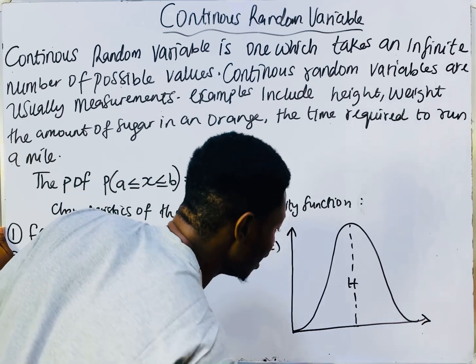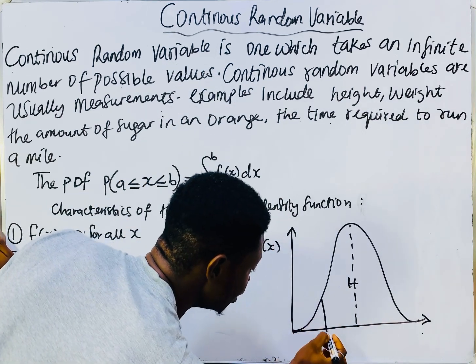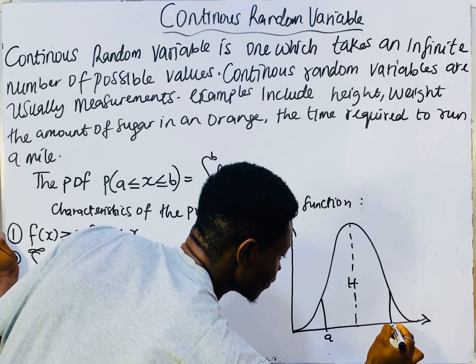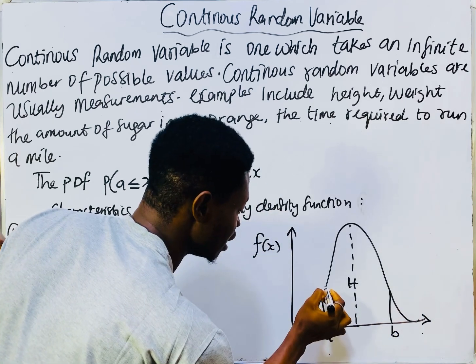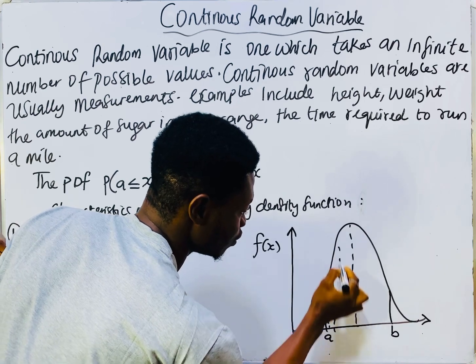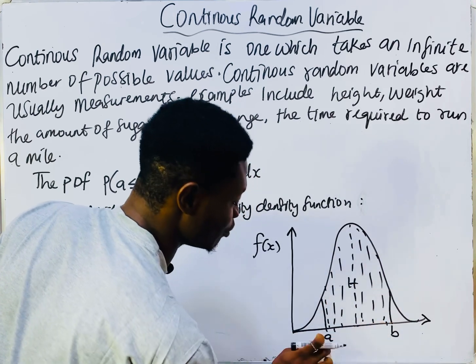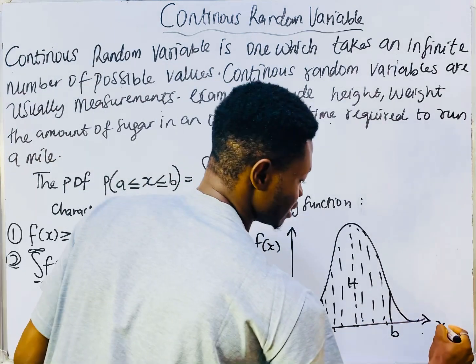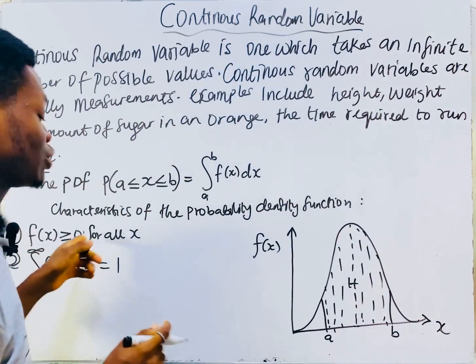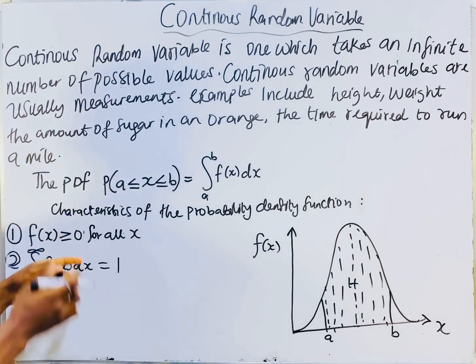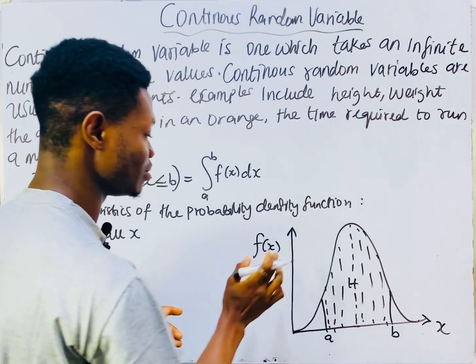For example, I want to calculate the area under this curve, the area from A to B. This is our x. Let me first explain that our f of x must be greater than 0.